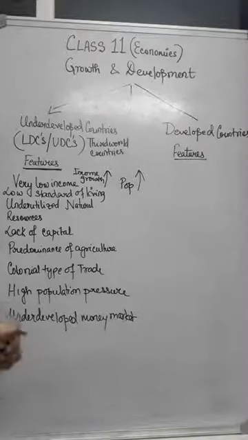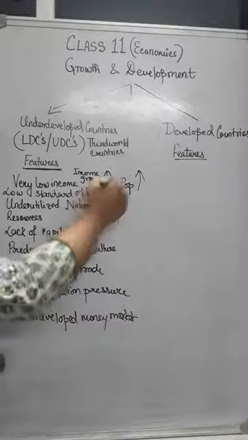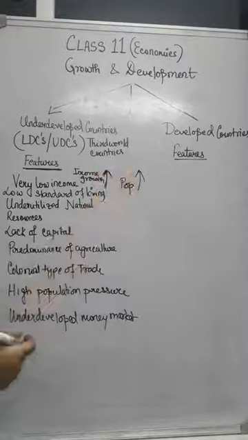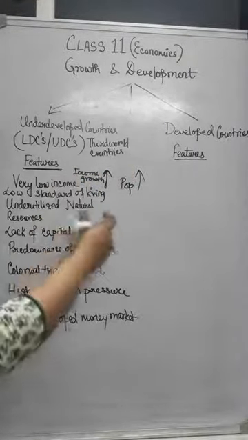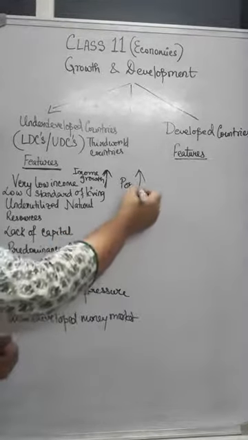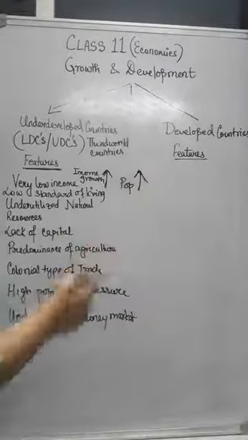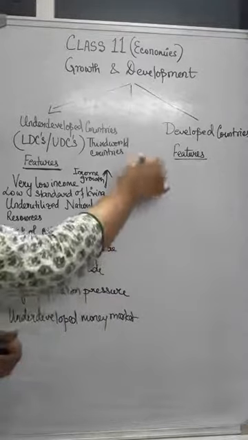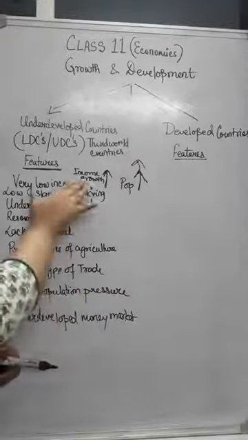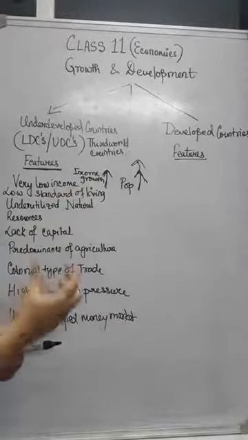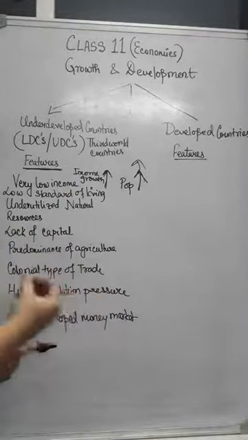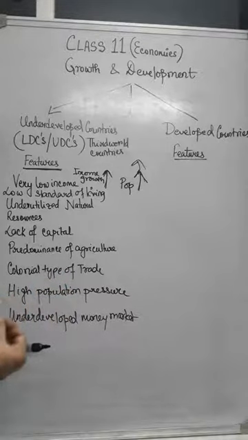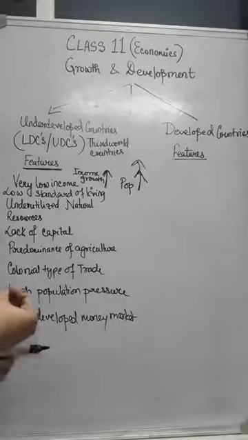Or it can be the scenario that the income of the nation is growing, but on the other hand, the depressing part is that the population is also growing at the same rate or even at a higher rate than the income growth. So the income is growing, but the population is also multiplying. So what will happen? When you divide the income per person, the number of heads is increasing.